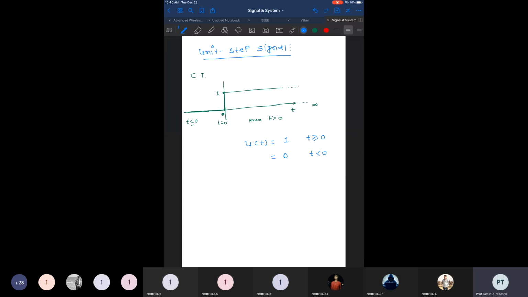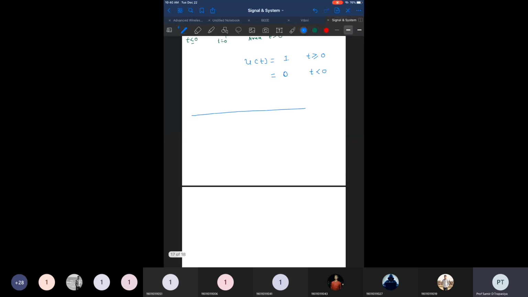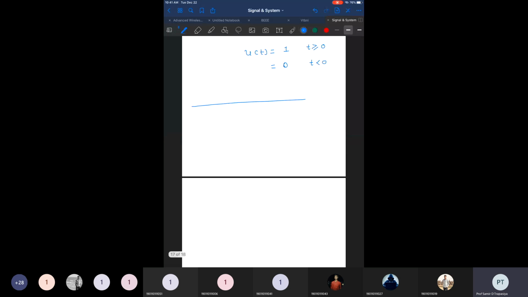Let's take one example so you may have an idea. I have one signal, and let's define this signal as a continuous time signal, a cosine wave signal. The cosine wave starts from here. If you observe, this signal is present at all points from minus infinity to infinity, and this signal is our g of t signal.